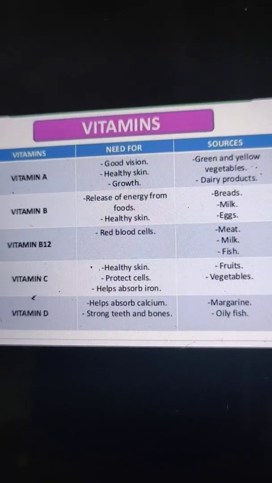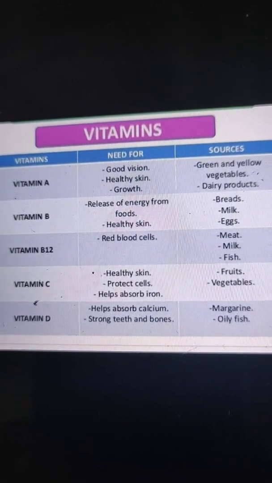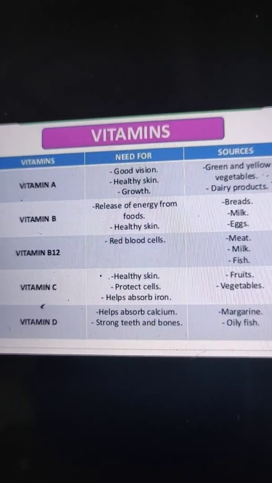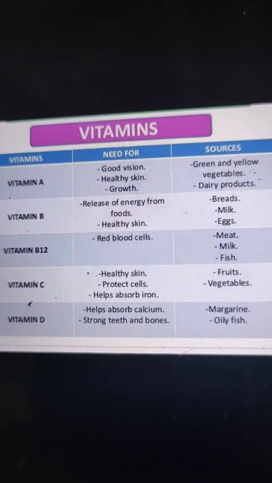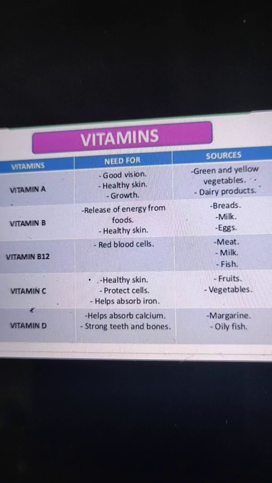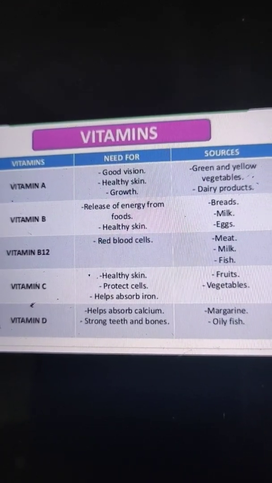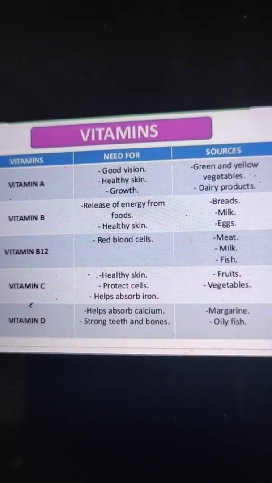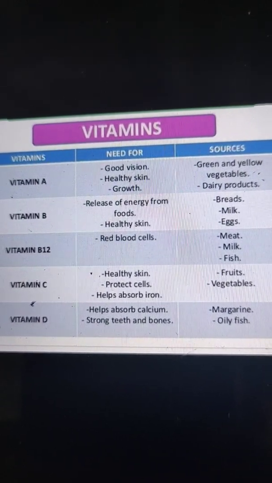Now the next vitamin is vitamin D, and vitamin D is essential for the normal growth of bones and teeth. It also helps in the absorption of calcium in our body. And the main sources of vitamin D are margarine, oily fish, milk, egg yolk, fish liver oil, butter. Vitamin D is also produced in the body when the skin is exposed to sunlight. So sunlight is also a very good source of vitamin D.